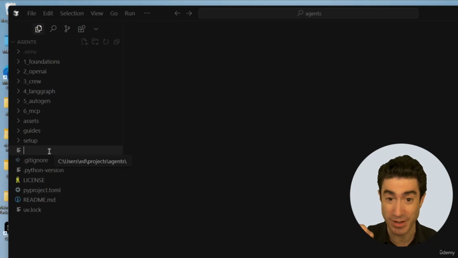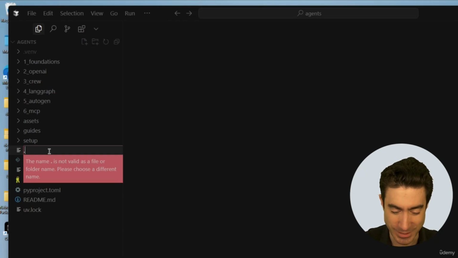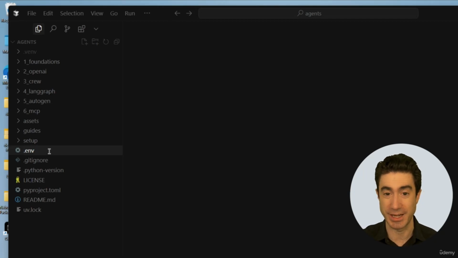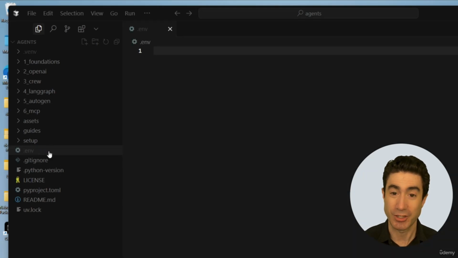And you have to call this file exactly the same thing. And that thing begins with a dot, a period, full stop, as we say in England, and then the letters E, N and V. So it's called .env, and it has to be called exactly that for a very particular reason that we'll get to later. But as long as you've called it .env and nothing else, then you're in great shape. So that is the name of this file. A .env file is a common way that people put in environment variables that they want to set just for the purpose of this project.